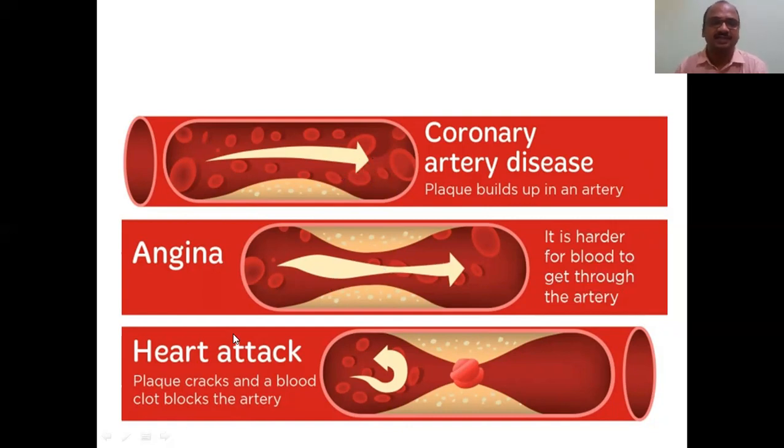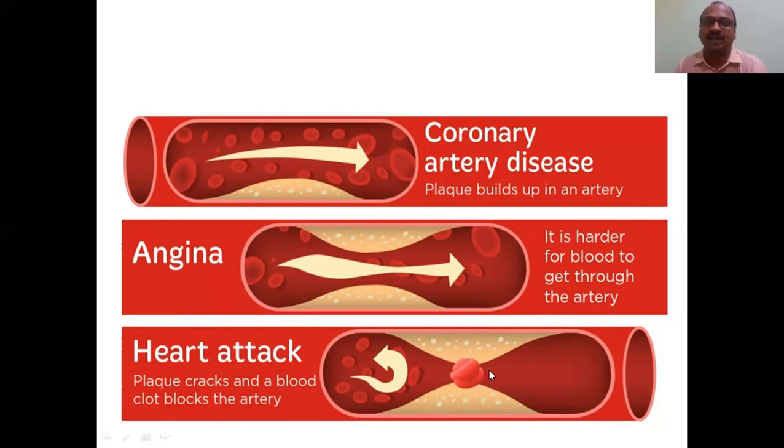And heart attack. This is the third stage. Plaque cracks and a blood clot blocks the artery. See here, blood clot. Here both sides plaque is formed, and at the center blood is clotted.